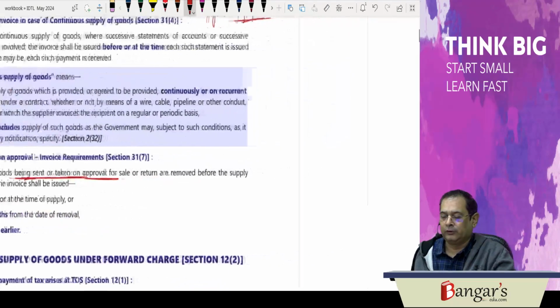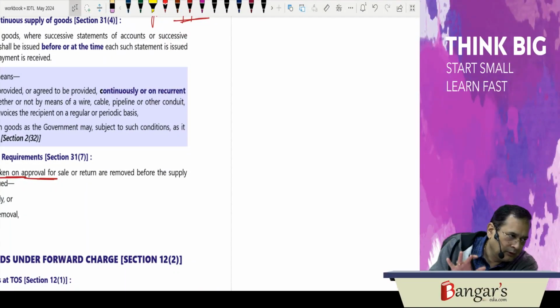Now let us discuss what? These were the invoice provisions in respect of goods. In respect of services also we will discuss.